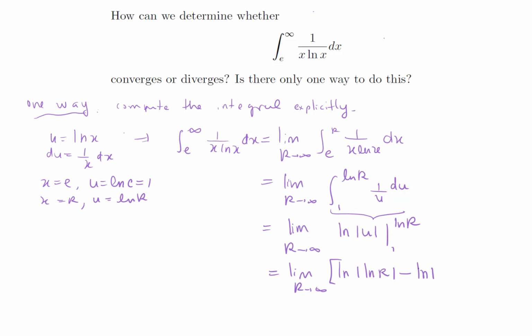We evaluate the antiderivative at the limits, and the ln of 1 is 0. The ln of r, as r goes to infinity, will go to infinity, and then as ln of r goes to infinity, the ln of ln of r will go to infinity. So this limit will be infinity.